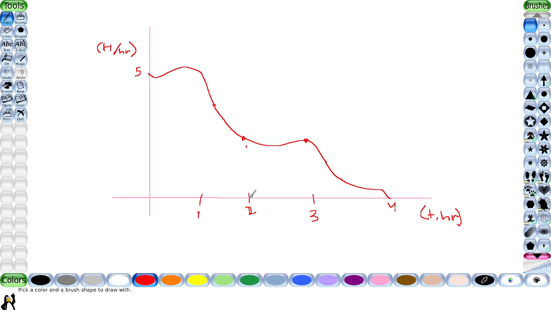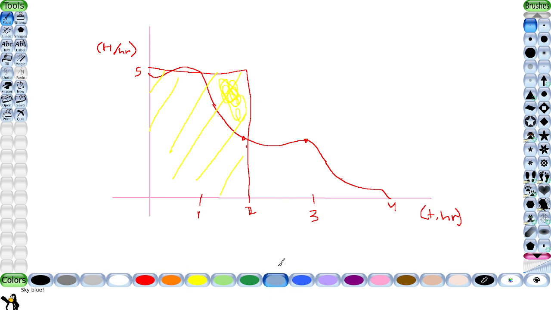If I'm at 2, oh, what the heck is that? That's not constant anymore. It's way off. This is not the same. Look, if you shade it in, we're covering all this area. We're covering all of this.